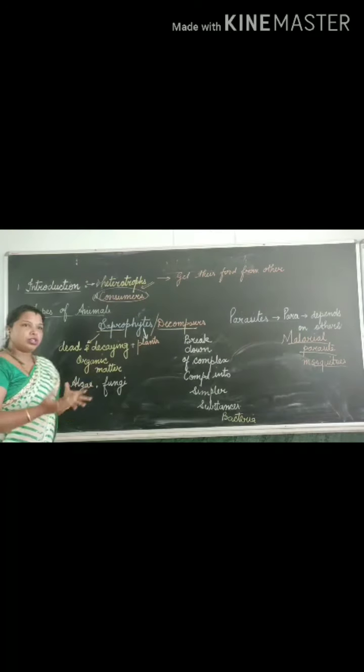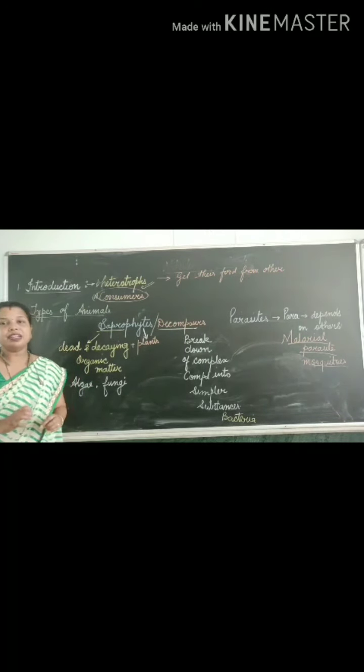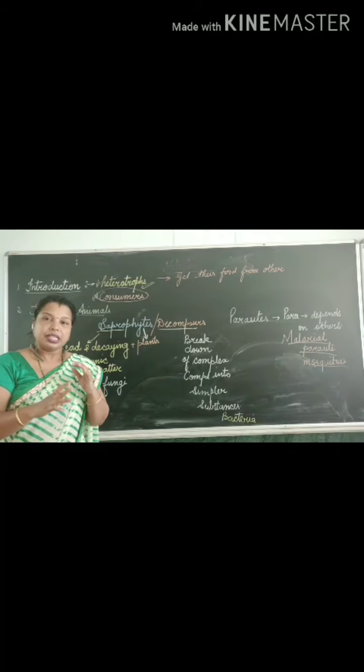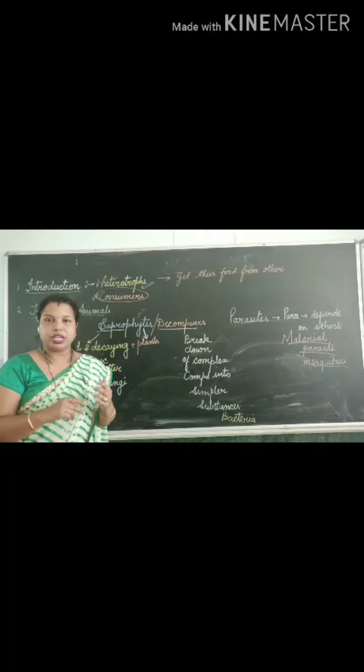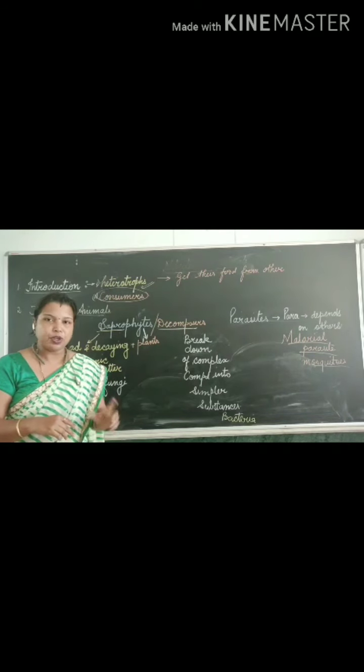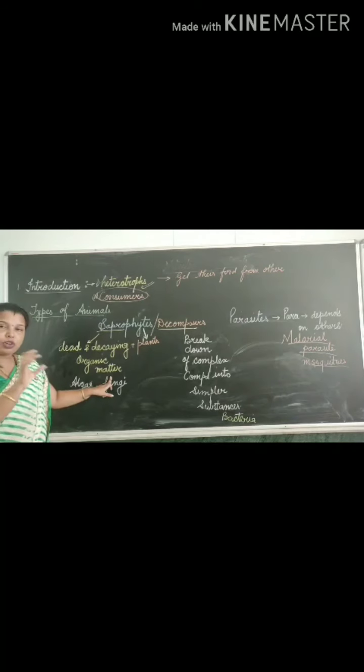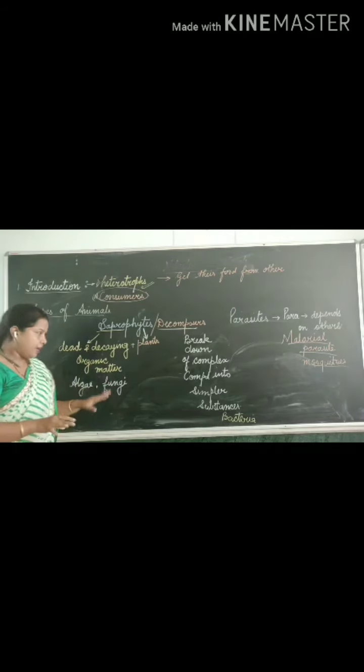Now you will ask, madam, what is organic? Organic matters are those that occur naturally in the atmosphere. Its antonym is inorganic, which is synthesized in the lab. So organic matter is natural, whatever is present in the atmosphere, that will die and decay.